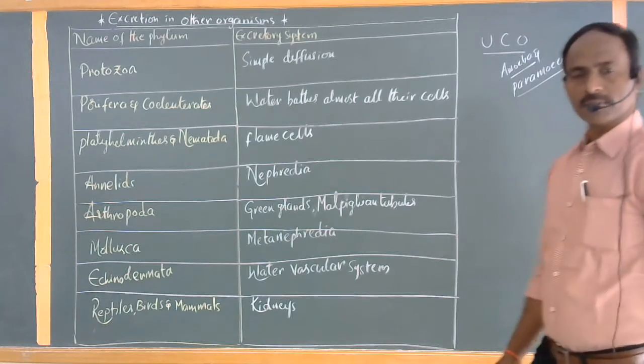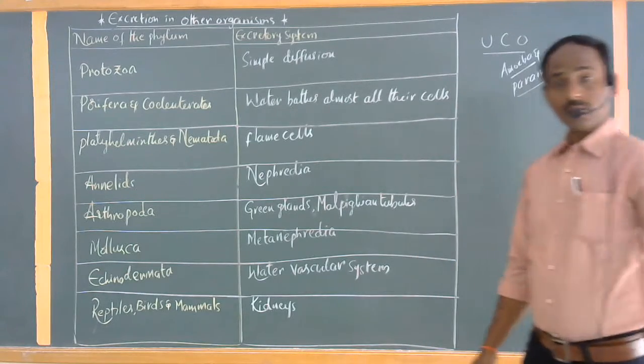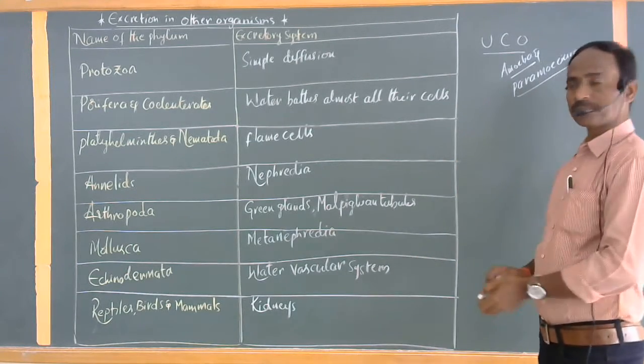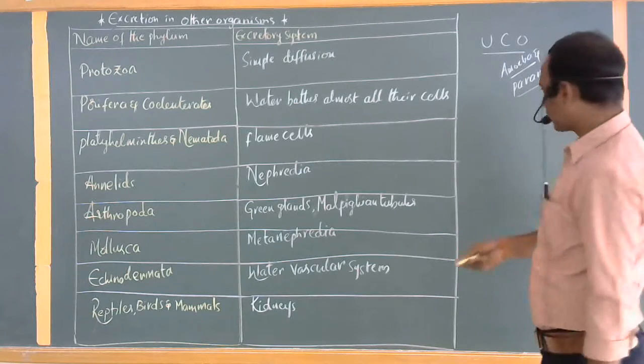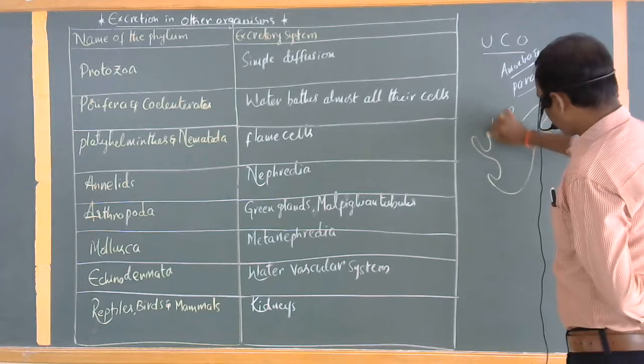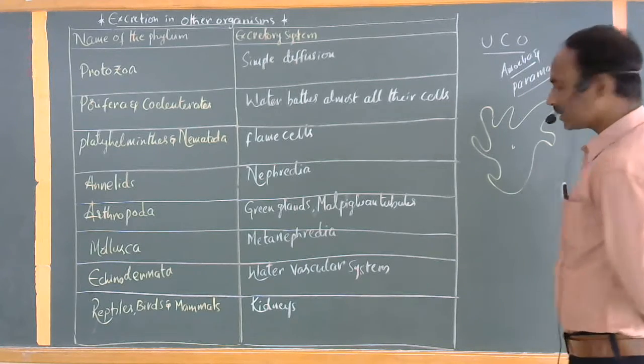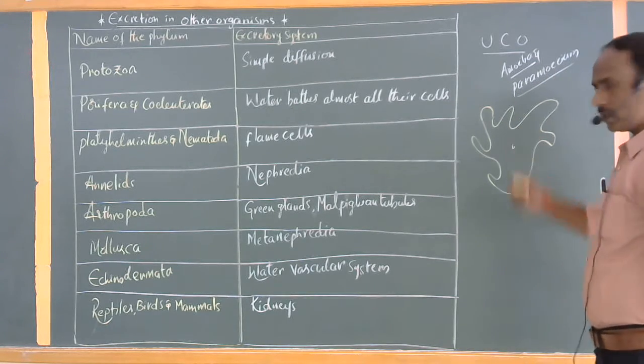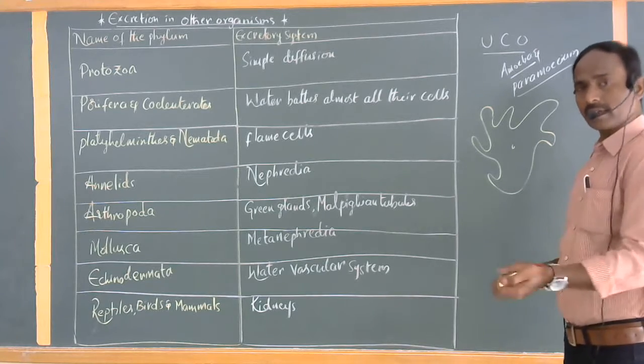These two kinds of organisms are basically called unicellular. How can these unicellular organisms perform excretion? See, for example, this is an amoeba. How can these animals excrete the waste materials?